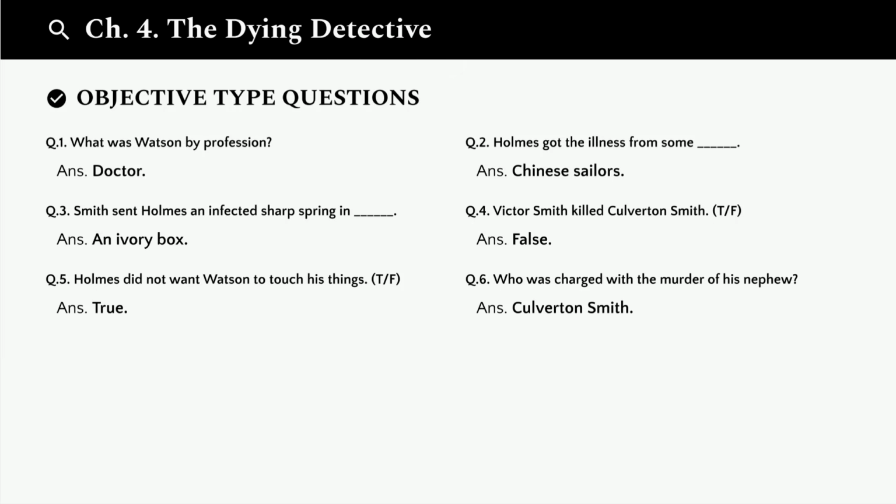Question 5. Holmes did not want Watson to touch his things. True or false? The answer is true. This was part of his elaborate plan. Question 6. Who was charged with the murder of his nephew? The answer is Culverton Smith. He was charged with murdering his own nephew, Victor Smith.